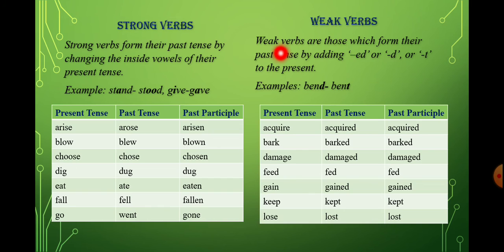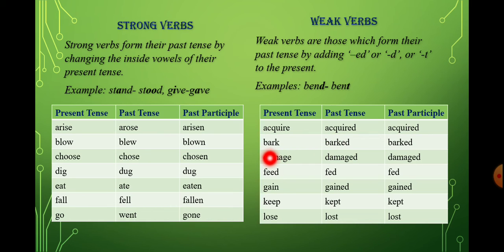Now coming towards the weak verbs. What are weak verbs? Weak verbs are those which form their past tense by adding ed, d or t to the present. That means when we change a verb from present to past tense, we add the suffix ed, d or t. For example, acquire. When we change this into past tense we add the suffix d, and it becomes acquired, and the past participle also remains the same, acquired.